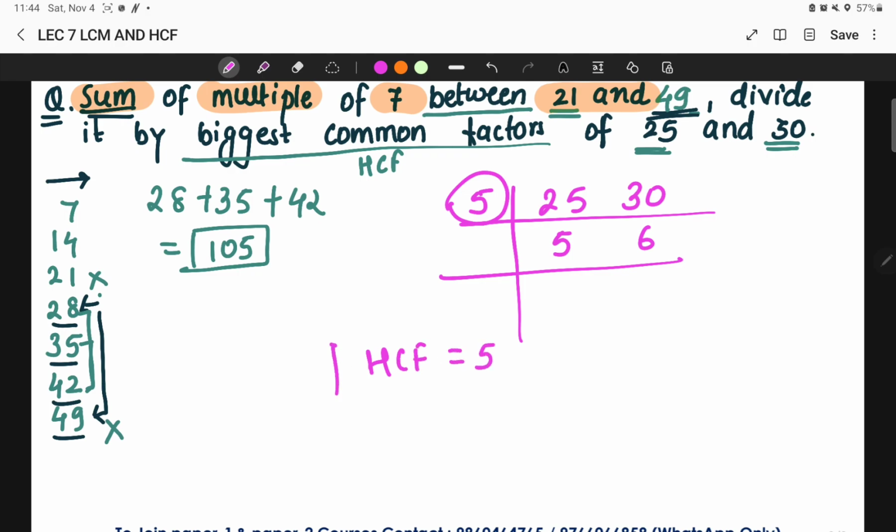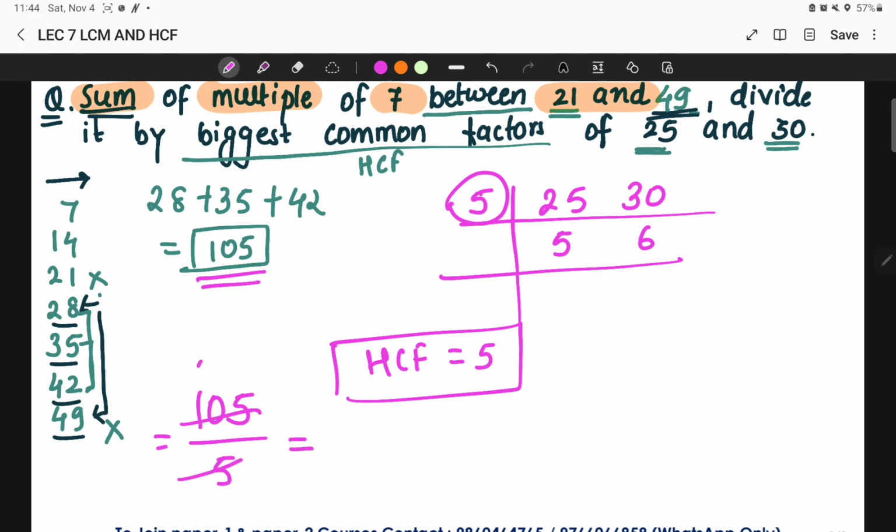Now we got the highest common factor, and we got the summation. Simply divide the summation by the highest common factor, that is 5. 105 divided by 5 will give me 5 2s are 10, 5 1s are 5, so 21. So 105 is the sum of the multiples of 7 between 21 and 49. When I divide it by the highest common factor of 25 and 30, I'll get 21. Okay, a very simple question it was, but this can be asked in your examination again.